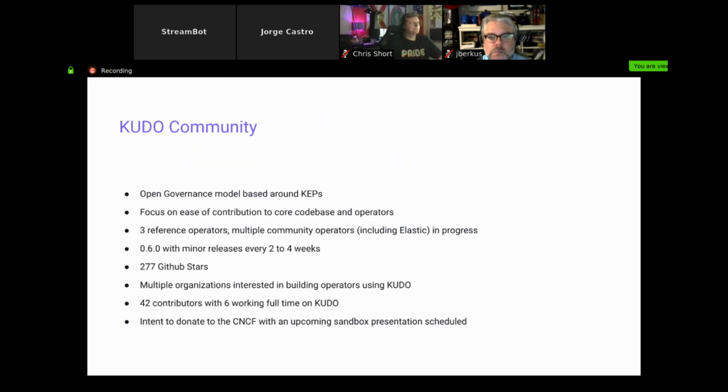So from the beginning, we're open governance model. We're based around a lightweight form of KEPs. We call them Kudo enhancement proposals, just because we don't have SIGs and whatnot, but it's largely the same process. And really, we want to bring contributors in. We have a bunch of reference operators with some community operators in progress. We release often. We have a good community going with some contributors and multiple people in the ecosystem interested in this. And we're working on donating it to the CNCF as a sandbox project.